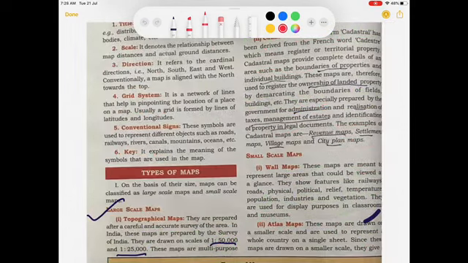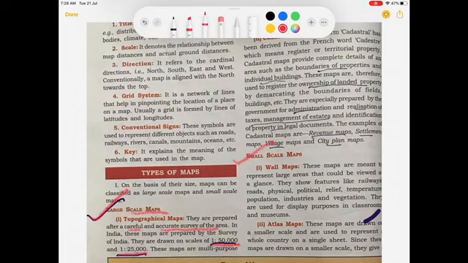On the basis of size, maps can be classified into two types, the large scale maps and the small scale maps. So, topographical maps are under the category of the large scale maps. Why are they under the category of large scale map? Because these maps are prepared on a scale of 1:50,000 or 1:25,000. As these maps show a small area but a detailed study of that area, and these maps are prepared after a careful and accurate survey of that area.